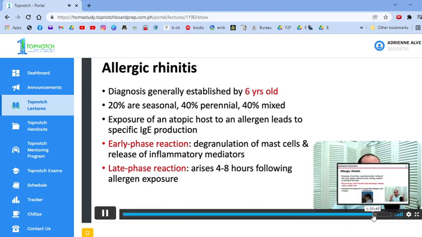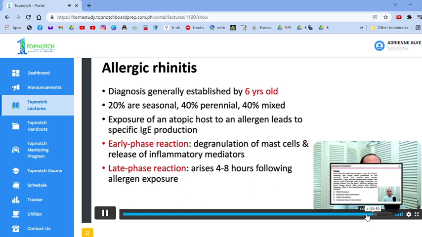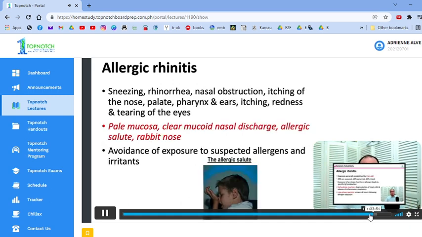Okay? So there's an early phase and a late phase reaction. This is nice to know. Okay? Pathophysiology of allergic rhinitis. It presents with sneezing, rhinorrhea, obstruction, itchiness. Okay? And sometimes even your ears and your eyes are affected. So you can have itchiness of the pharynx, the ears, the eyes, okay, and not just the nose.